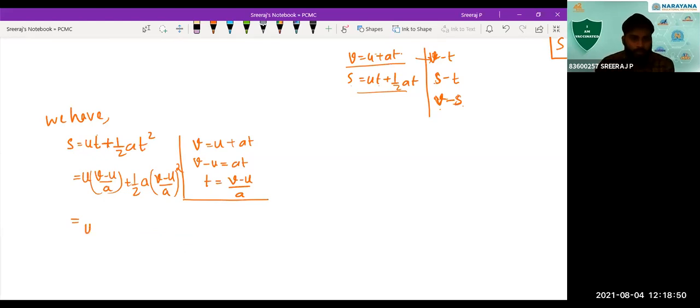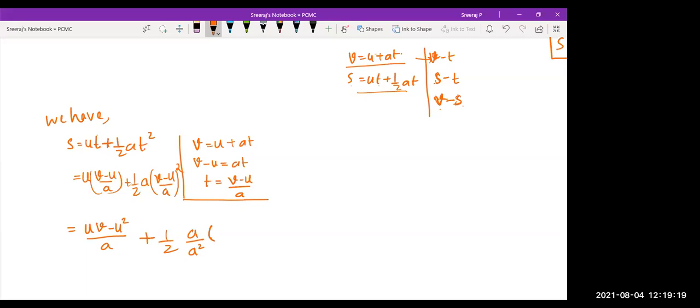So U into V minus U square divided by A, plus half into this A square in the denominator. I'm going to take it outside. So it will be A by A square into V minus U the whole square.